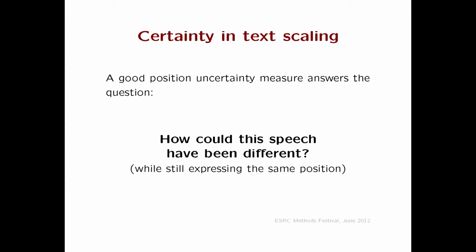How could this speech have gone differently while still making the same point? If you were to force, Groundhog Day style, the legislator to stand up again and give it again, the exact same position, it wouldn't come out quite the same way each time, but nevertheless the position would be the same. How variable could the words have been while still holding the position? If we know that, then we know how sure we can be what the original position is. It's a basic intuition there. So in the context of these models, we can be uncertain. We can represent our uncertainty in various ways.